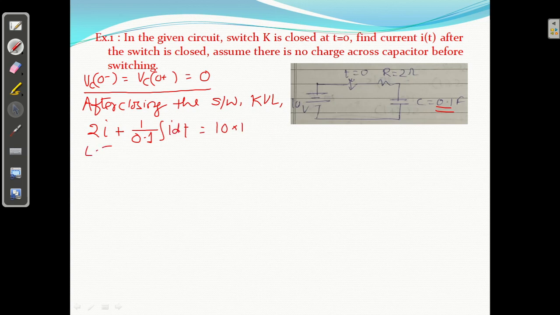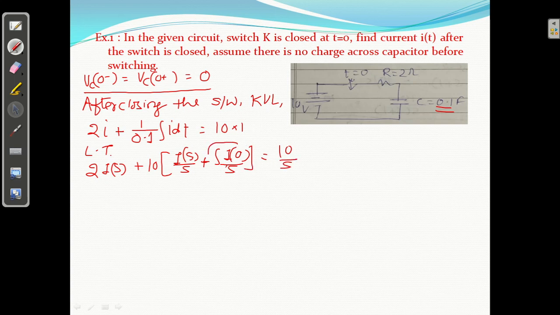Take the Laplace transform. What will we get? 2 into I of s in the s domain, plus 10, since 1 upon 0.1 is 10, times the Laplace transform of the integral, which is I of s upon s plus the integration of I of 0 upon s, equal to 10 into the transform of 1, which is 1 by s.